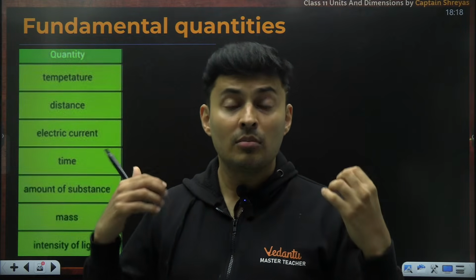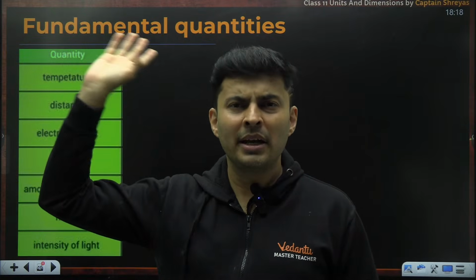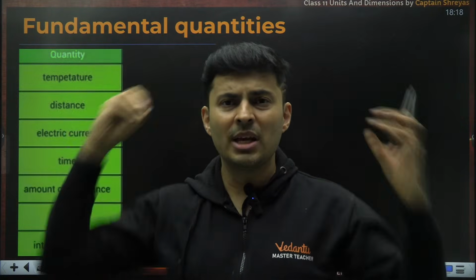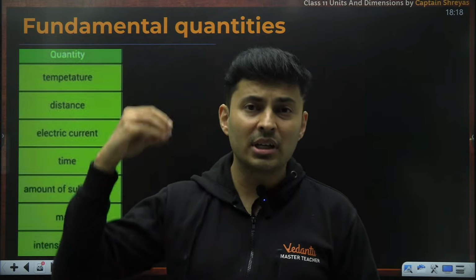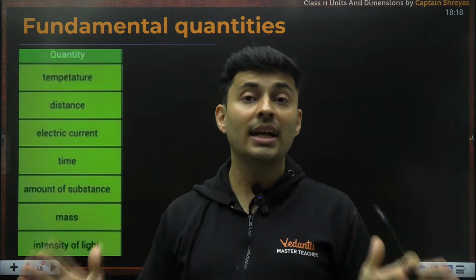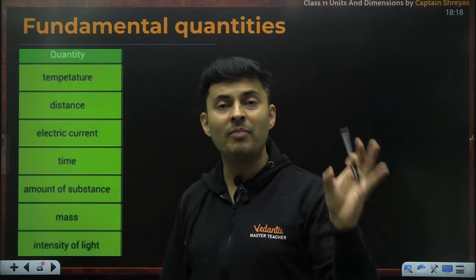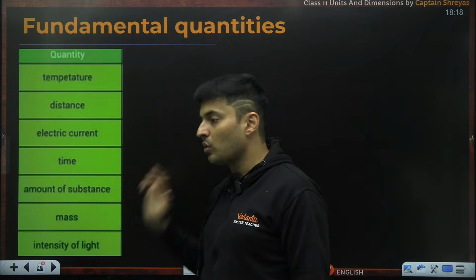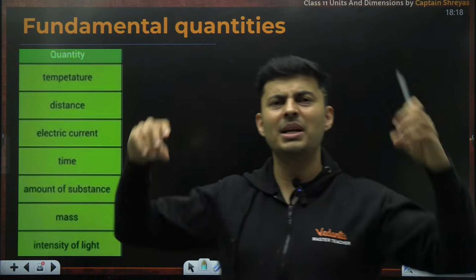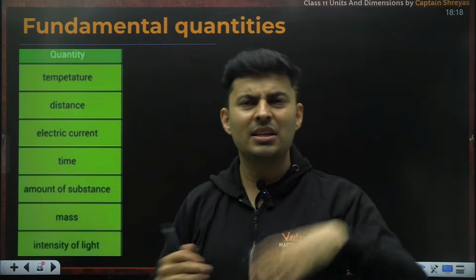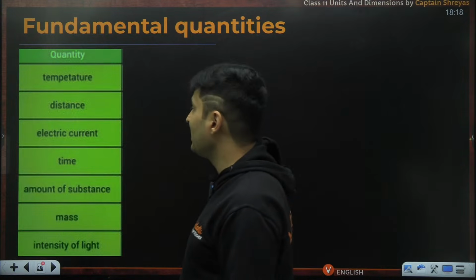Maybe magnetic field, maybe gravitational potential energy, maybe work done, power, torque, angular momentum, flux, you name it, inductance, capacitance, electric current density, whatever you tell in this world, you can get it using only these seven quantities. Everything in the world depends on these seven quantities. Isn't it amazing, guys? Anything, be it specific heat capacity, conductivity, thermal expansion, this, that, blah, blah, blah, all of them are just dependent on these things. What are those things? Let's see them.